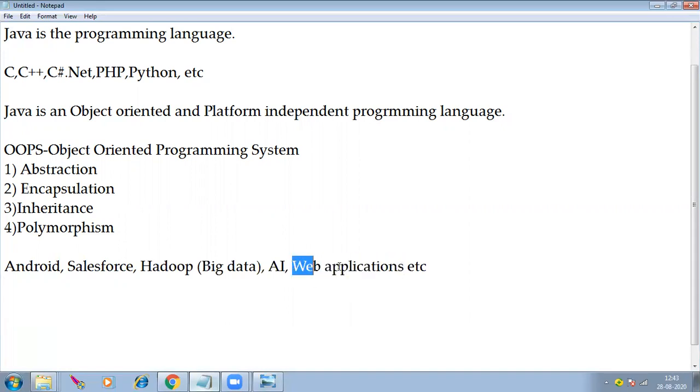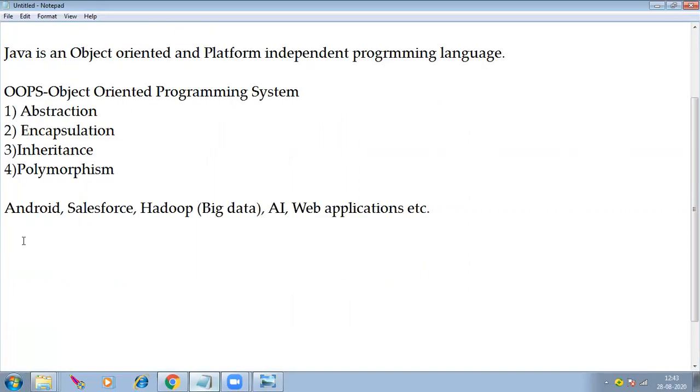Then, what is a web application? This is one more important point, because if you want to become a Java developer, it means you are going to develop web applications, right? Most people learn Java to become web developers, to design web applications. If you have interest, you can also go for Android, Salesforce or Hadoop after learning core Java, no problem.